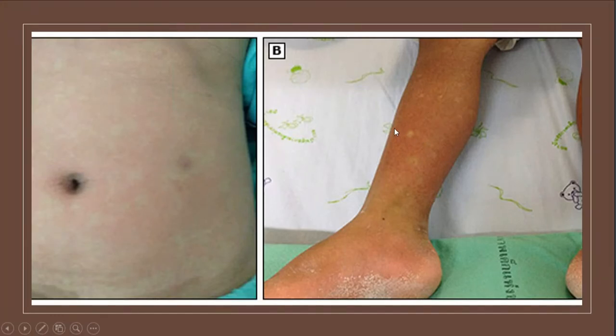And this is the involvement of the lower limbs. Here you can see all rash. In between, it's normal, these white spots that you can see. Here also, wherever you can see these white spots, that is normal skin, and the remaining everything is the rash.